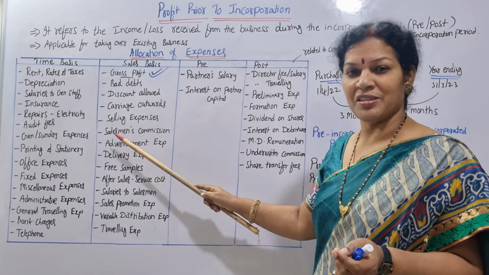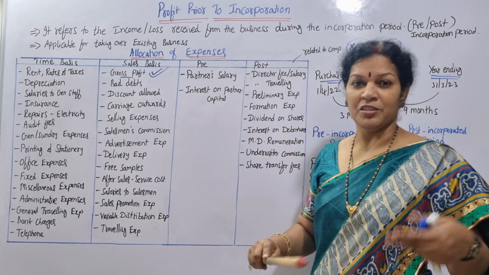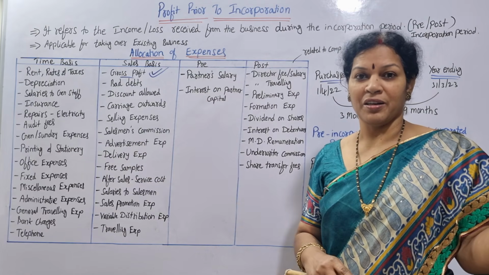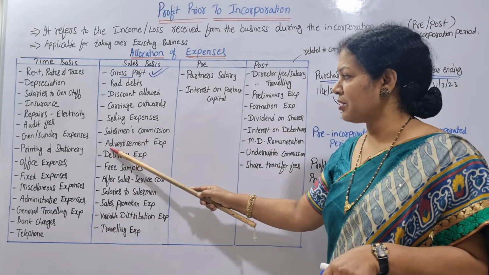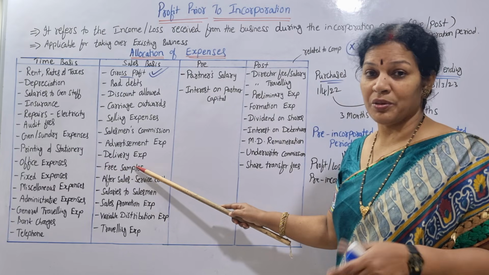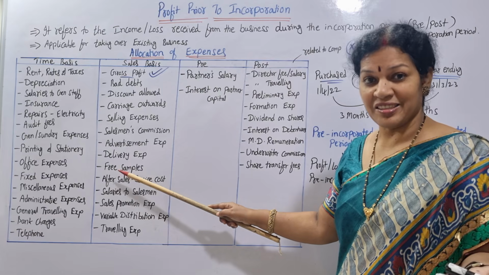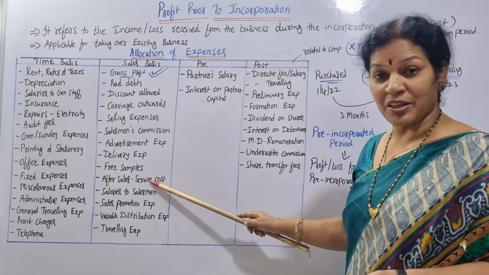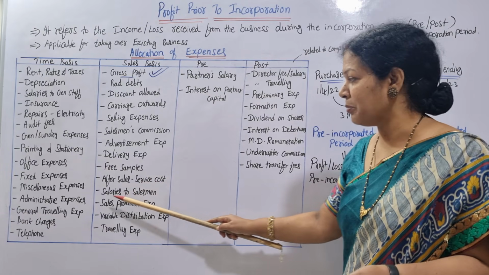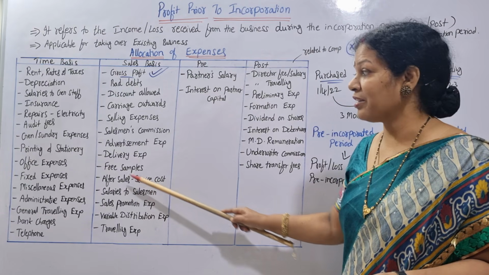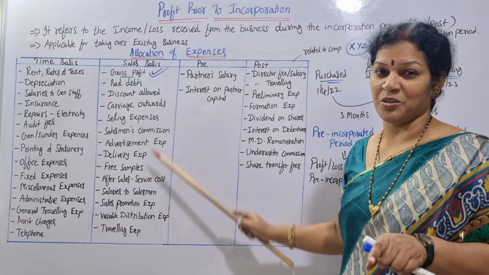Selling expenses, salesman commission, advertisement expenses, delivery expenses. Means when you have to deliver the goods from the company to the customer, those are related to the sales only. So it comes under that. Delivery expenses, free samples also are expenses for the company for selling the goods or for increasing the sales, right? After sales service cost. After sales, some service cost you have to bear, that is also. And the salaries to salesman, salaries to general staff there, salaries to salesman, here salesman means related to sales.